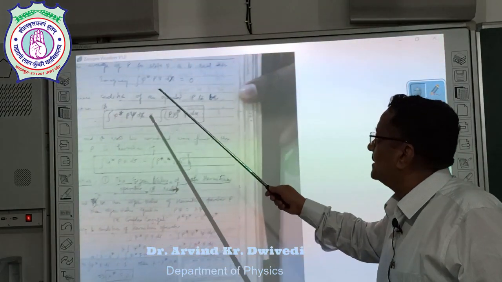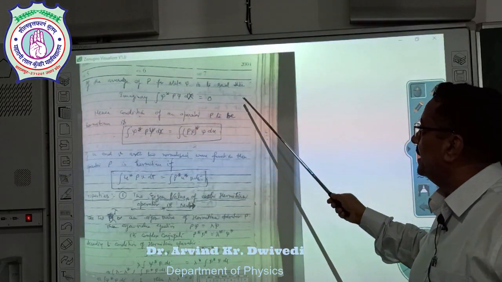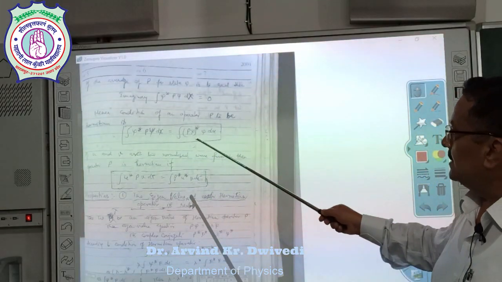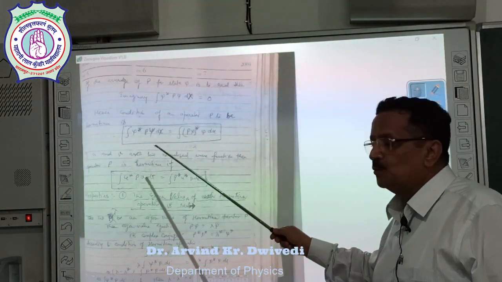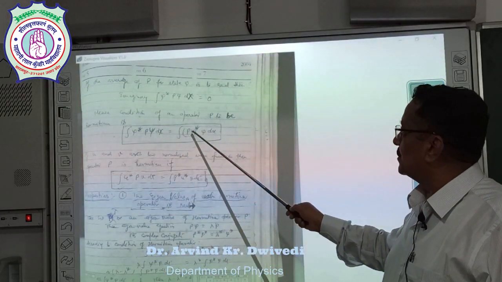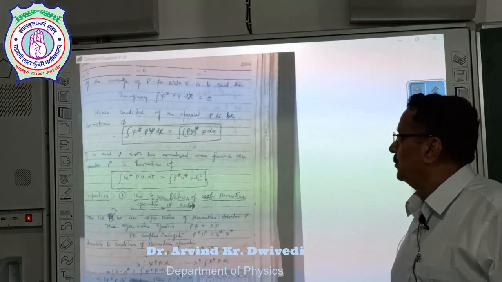So if the average of P in state psi is to be real, then the imaginary part will be 0. Hence, the condition for an operator P to be Hermitian is integral psi star P psi d tau is equal to integral (P psi) whole star psi d tau.